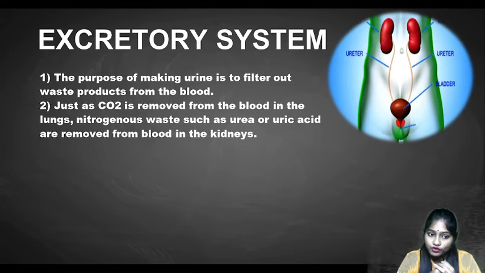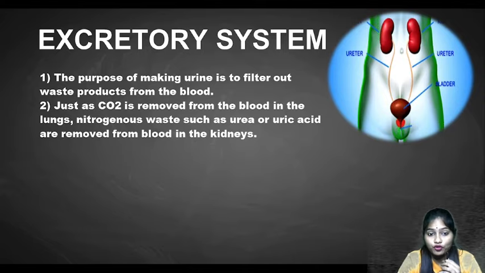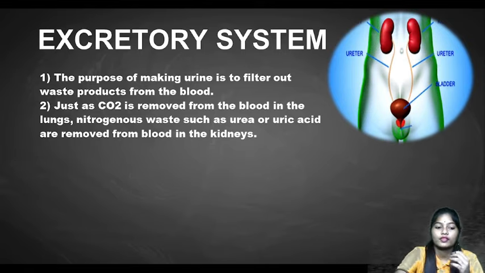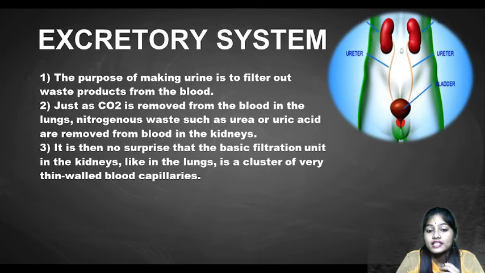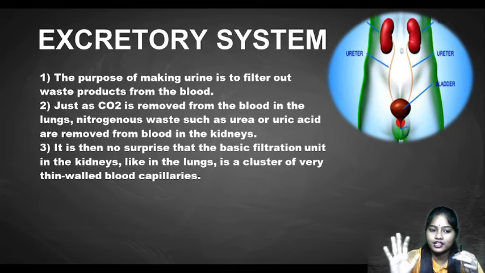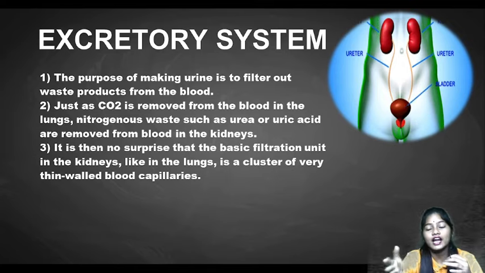Just as CO2 is removed from the blood in the lungs, right? But certain nitrogenous wastes such as urea or uric acid are removed from the blood in the kidneys. So the kidneys will filter the blood and remove nitrogenous waste like urea and uric acid. See how amazing, there is a filter in our body to purify everything, right? That is called the kidneys. Like the lungs, which are also like a filter that filters the blood or adds oxygen, our kidneys filter the blood and remove the nitrogenous waste.